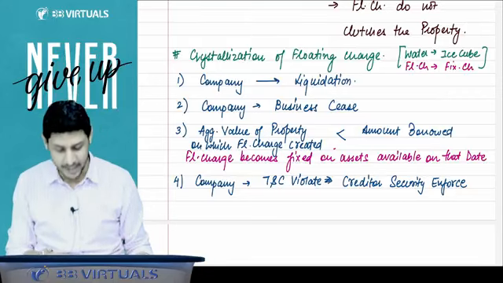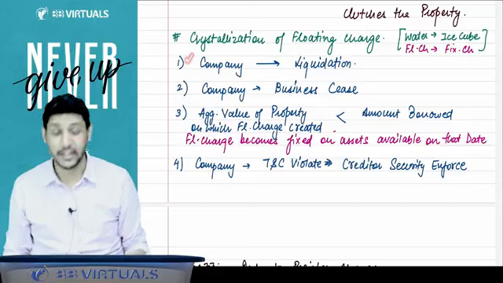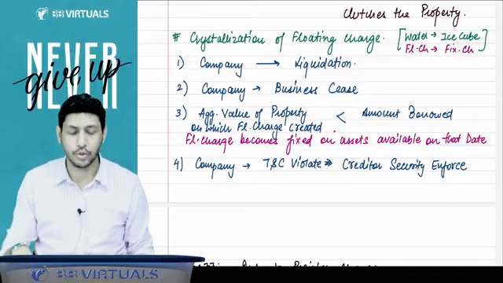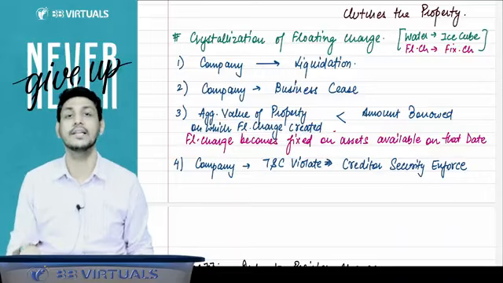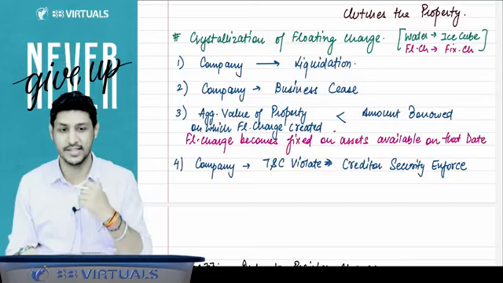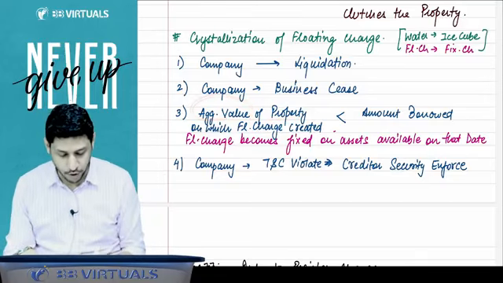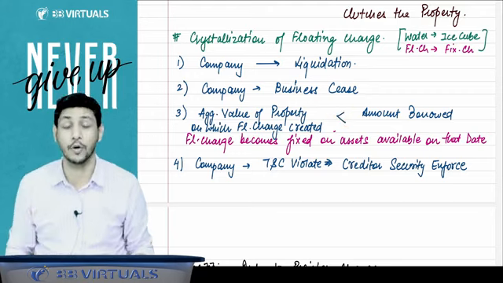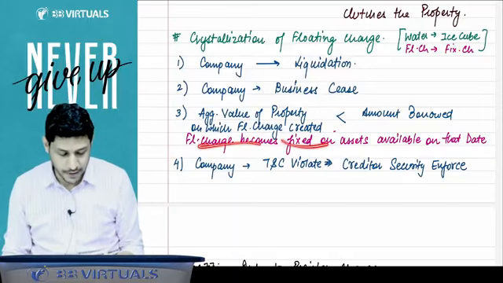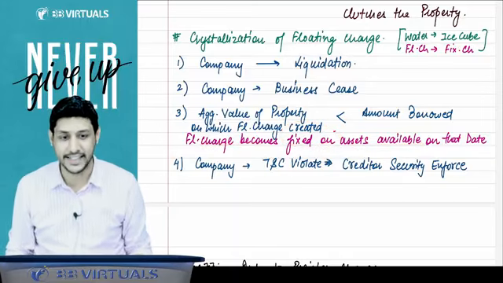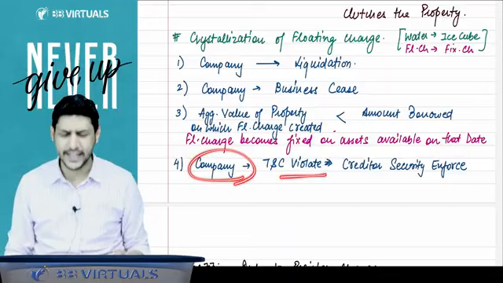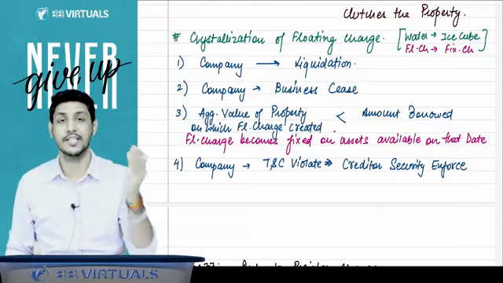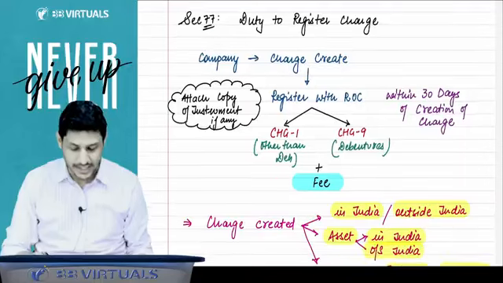That is called crystallization. For example, these are the cases like when the company goes into liquidation. When the company is not going into liquidation, but the business of the company has ceased, then also the crystallization takes place. The aggregate value of the property on which the floating charge was created is now falling down and it is less than the amount borrowed. Then floating charge becomes fixed charge on the asset available as on that date. And if the company violates any terms and conditions and the creditor enforces the security, then also the floating charge becomes the fixed charge.